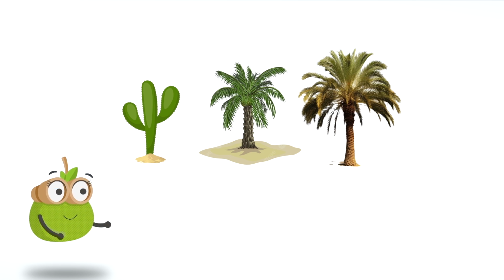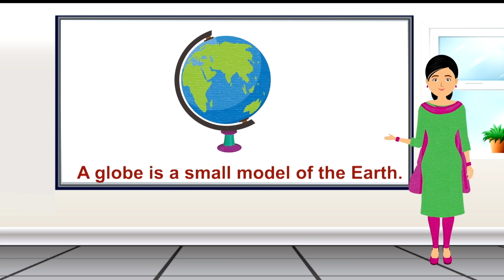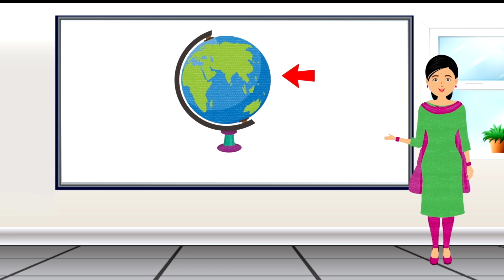To study about the earth, we use a globe. A globe is a small model of the earth. The blue part of the globe shows the water bodies, especially the oceans, while the green part shows the land.